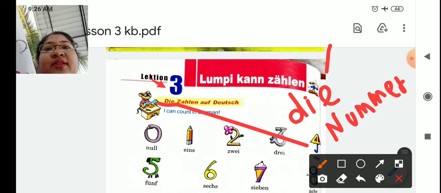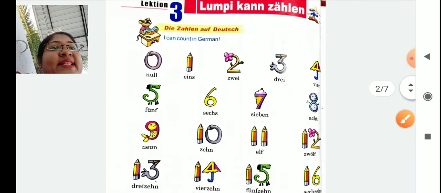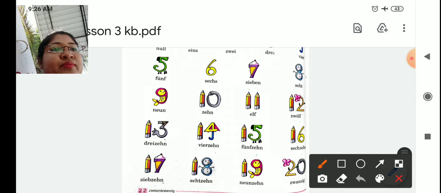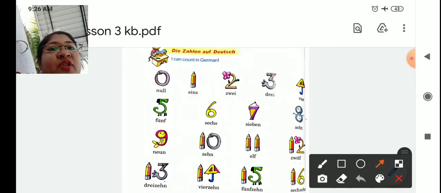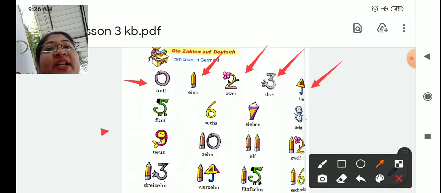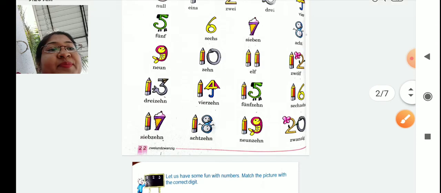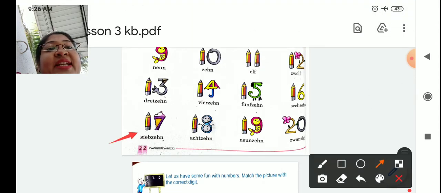So let's count, students. Null, eins, zwei, drei, vier, fünf, sechs, sieben, acht, neun, zehn, 11, 12, 13, 14, 15, 16, 17, 18, 19, 20.